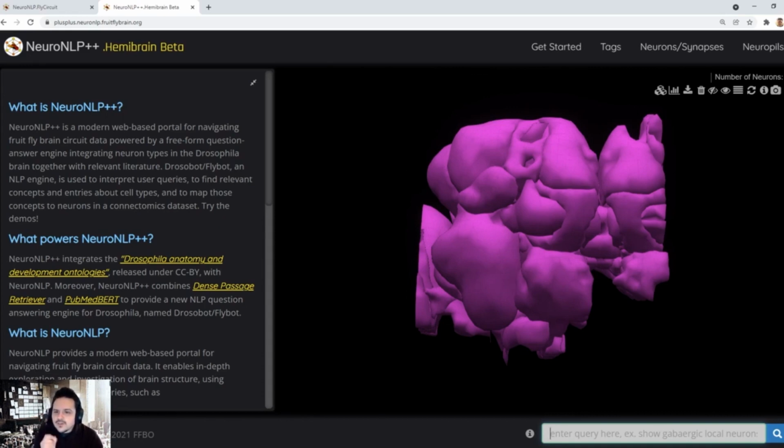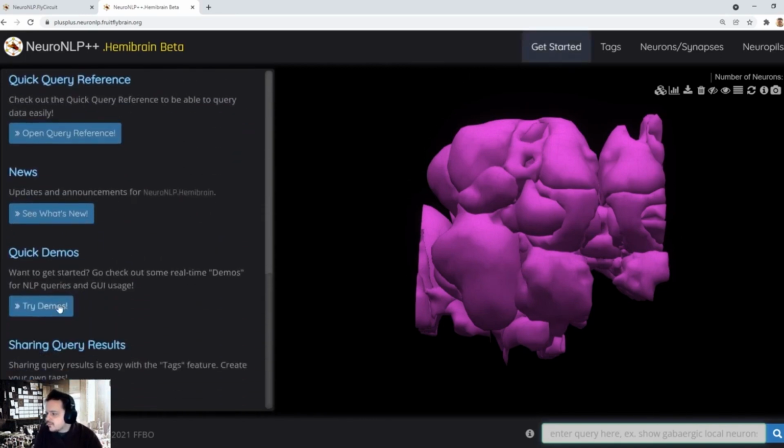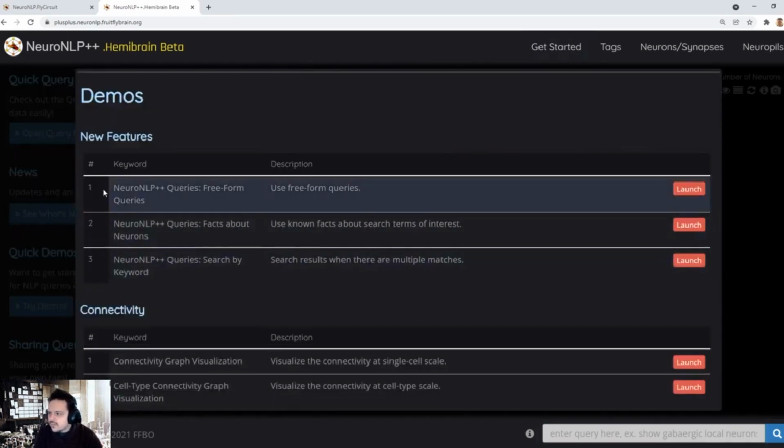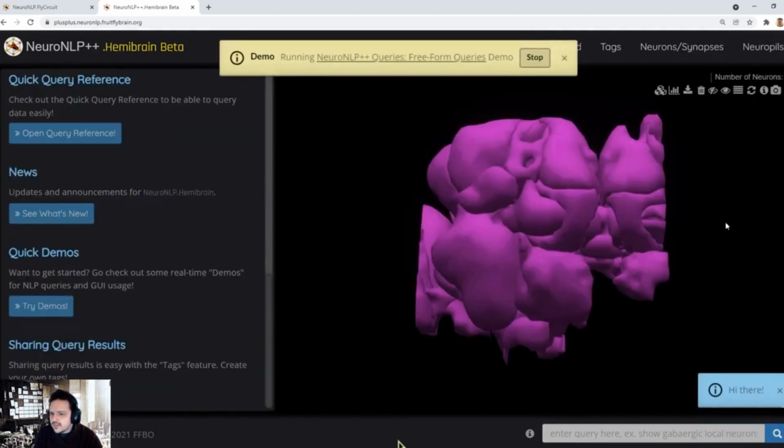Here, I'll give you a short introduction to NeuroNLP++, which you see here. NeuroNLP++ includes a set of demos that can be used to learn about how to use it. I will now run one of these demos. The first demo you see when you open up the demos menu, as you see here, is about understanding how to use freeform queries. Let me click on it and run it.